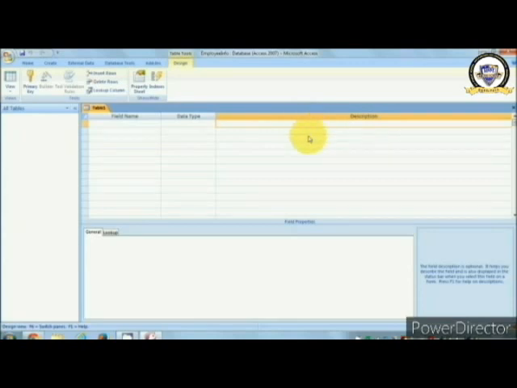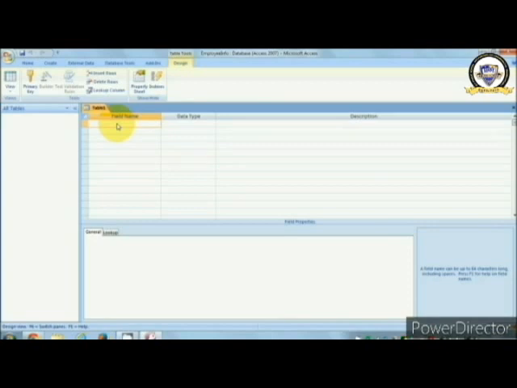Let's get started. For example, I want to create a table called employee data table. It can contain employee ID, employee name, employee surname, phone number, country, city, etc. So we will start with the employee ID.